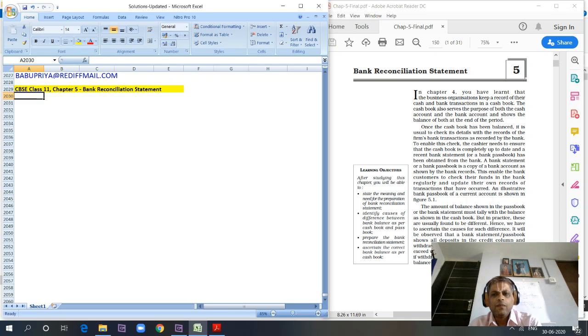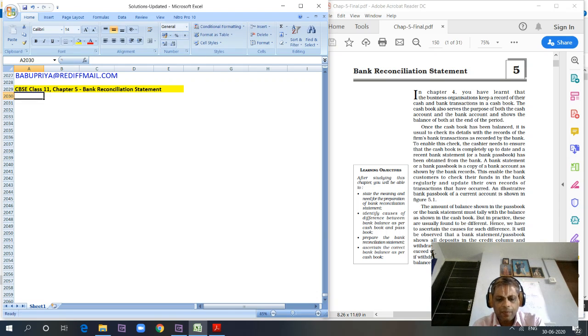First, we have to understand that in the double column cash book maintained by any organization, there are two columns. One is for cash and the other is for bank. So the cashier has to maintain the dual column cash book for cash transactions as well as bank transactions. The balance has to be matched at the end of the period: for the bank transactions, what has got recorded should match.